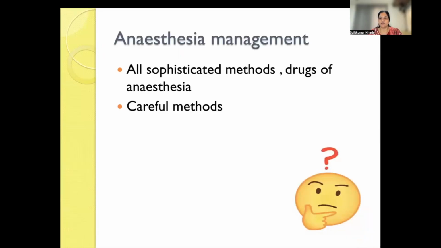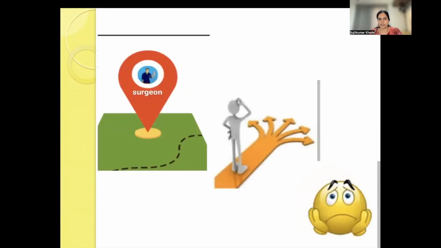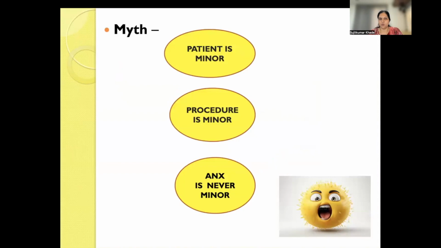Whatever sophisticated methods and drugs we have, taking all the careful measures, anesthesia can be managed. But at times, even with all the sophisticated techniques, even in a confused state of mind, we use the GPS, and our GPS navigates us. Madam, it's a short case, a 5 minute case. We can go quick in and quick out. But at that time, we are in a trap, and we go merry-go-round over there. So the patient is minor, the procedure is minor, but remember, anesthesia is never ever minor.